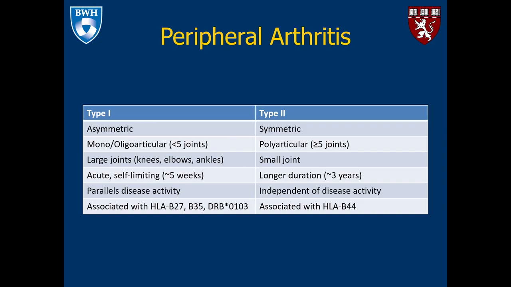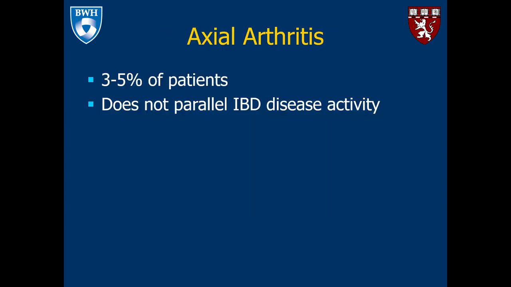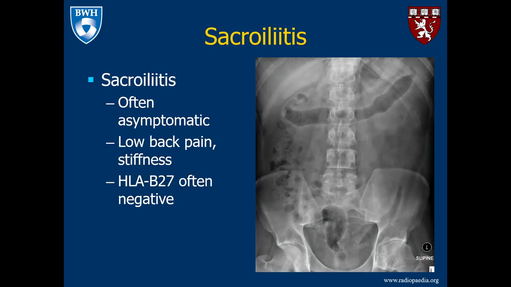Type 2 peripheral arthritis often is symmetric and polyarticular, involving at least 5 joints. It tends to involve the smaller joints, and duration tends to be longer, on average of years as opposed to weeks. This is independent of disease activity and is often associated with HLA-B44. Axial arthritis affects a very small percentage of patients, less than 5%, and does not parallel IBD disease activity.